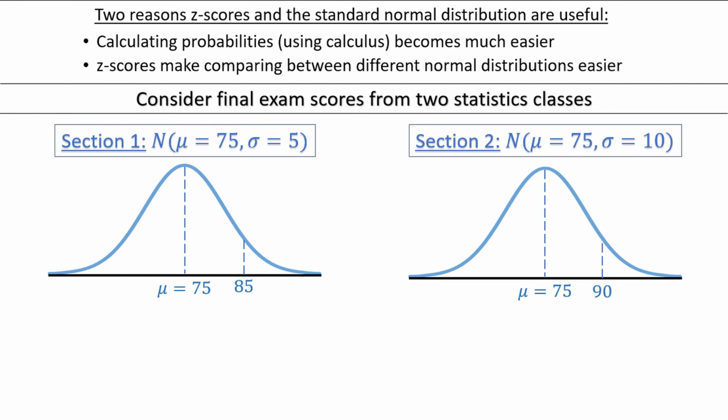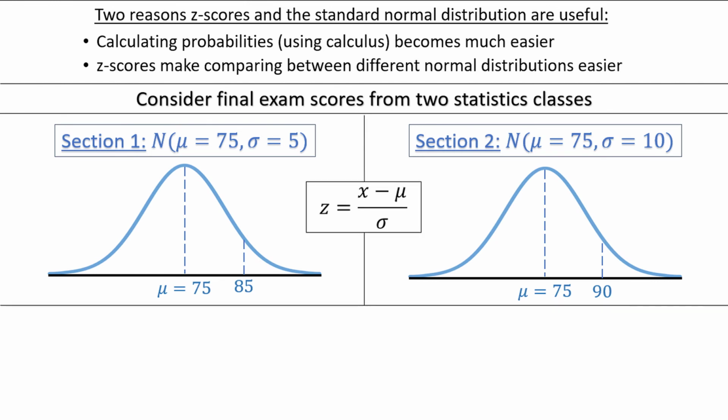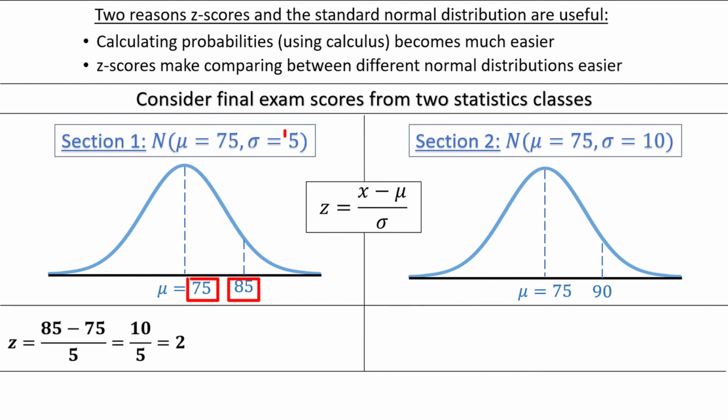To answer this question, we calculate a z-score for each observation. Z equals x minus mu divided by sigma. In the first class, this becomes 85 minus 75 divided by 5, which is 10 divided by 5, or 2. A score of 85 in the first section corresponds to a z-score of 2, which represents 2 standard deviations above the mean.